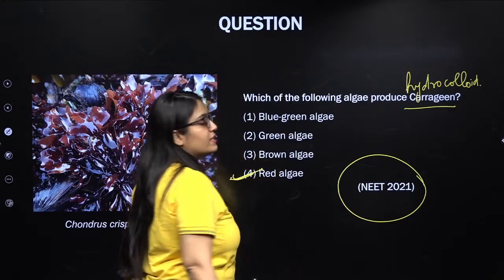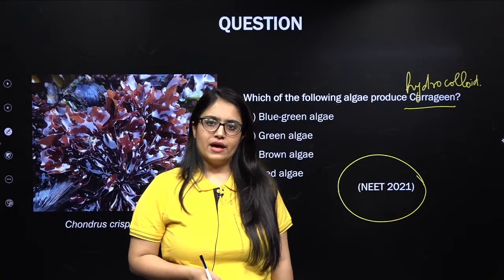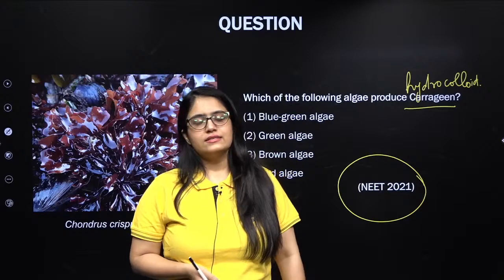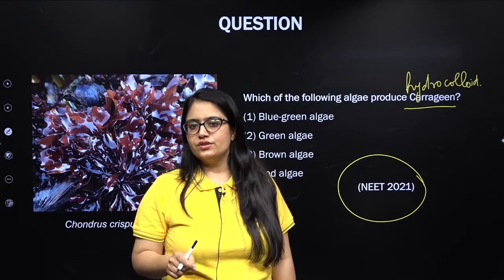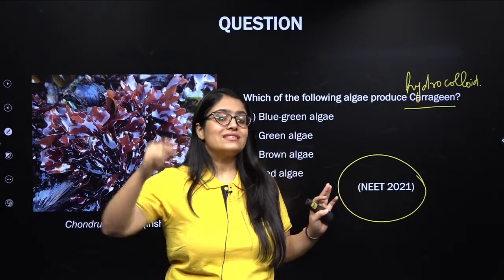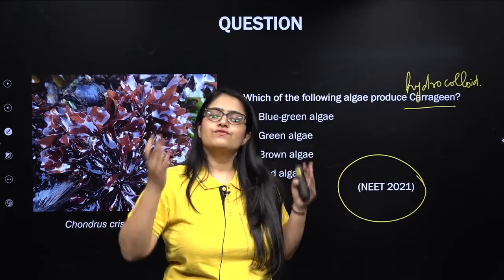And please do not get confused. There are 2 types of hydrocolloids that are obtained from algae. From red algae it is carrageen, and from brown algae it is algin. NTA has repeatedly asked questions on this single fact, that algin is obtained from brown algae and carrageen from red algae.